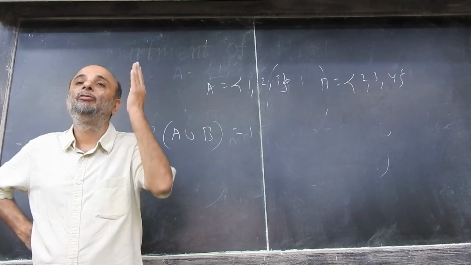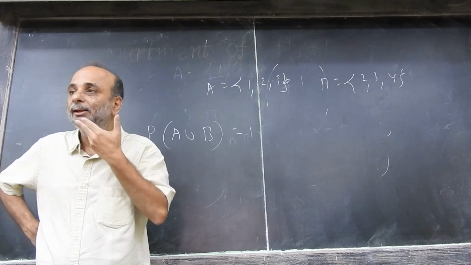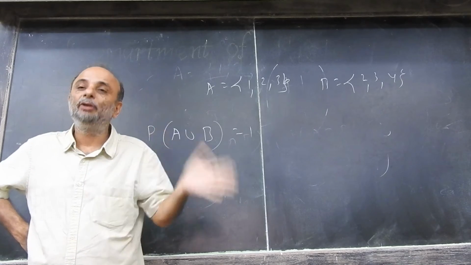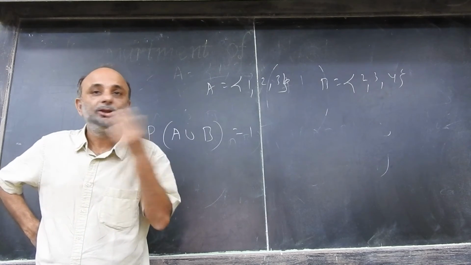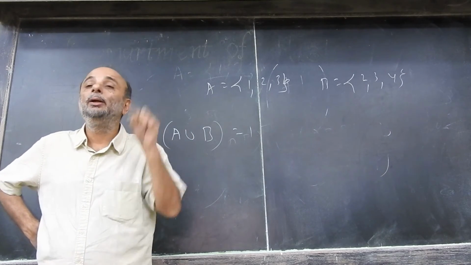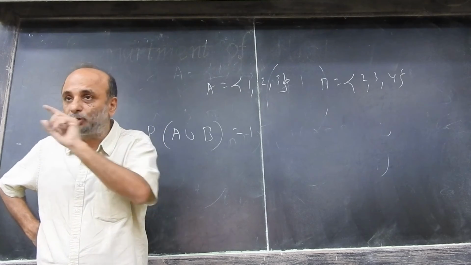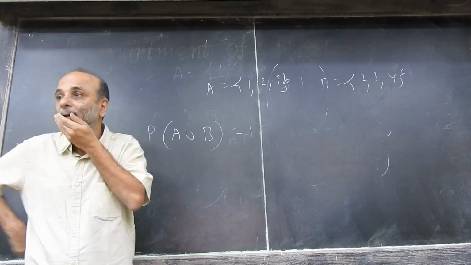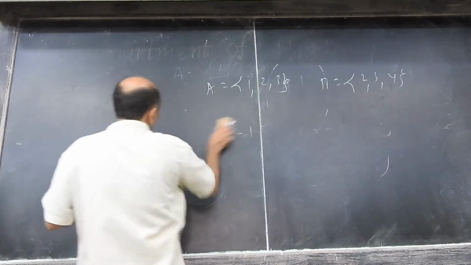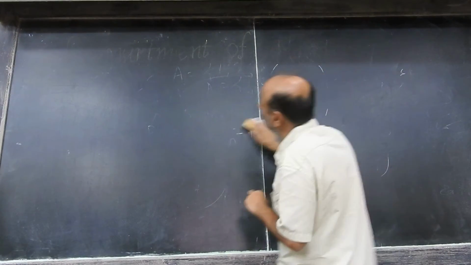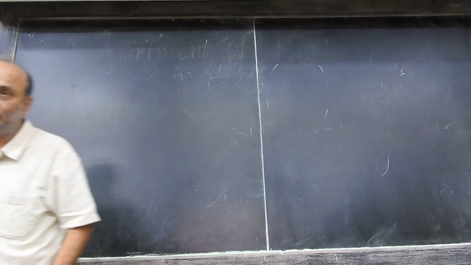What's the probability of B intersection C? 0. The probability of A intersection C? 0. But the probability of A union B union C has to be equal to 1.